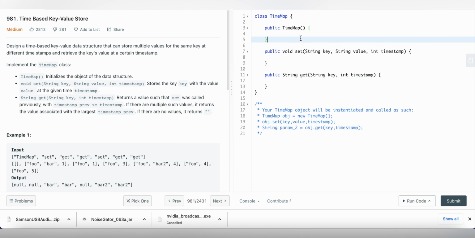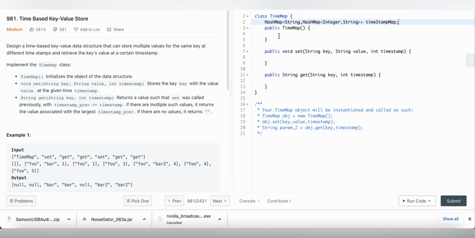Okay, so let's start. So what we will be doing is, first we have to create one hash map. So the hash map contains 2 properties as we know. The first property is where we have to pass the key, and the second property is again we need to create one more hash map, because there we have to maintain our timestamp and our values, the values which they give in the set method. So we have to store values.